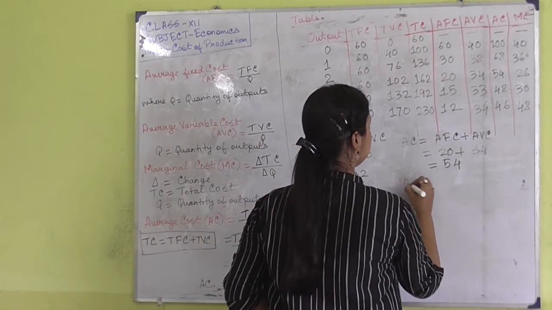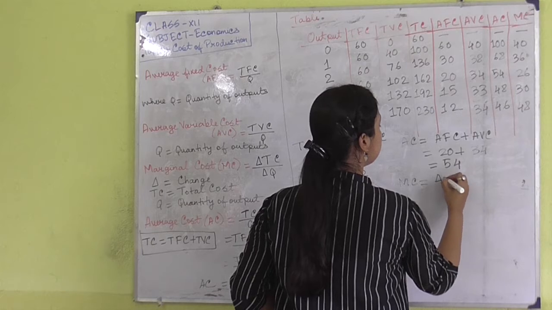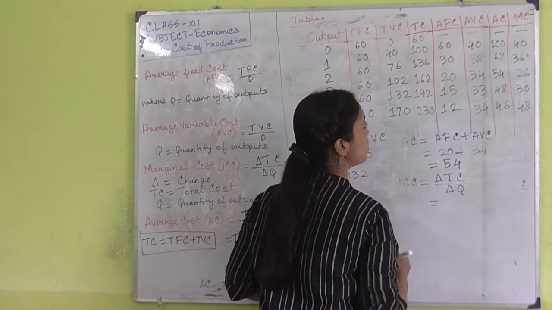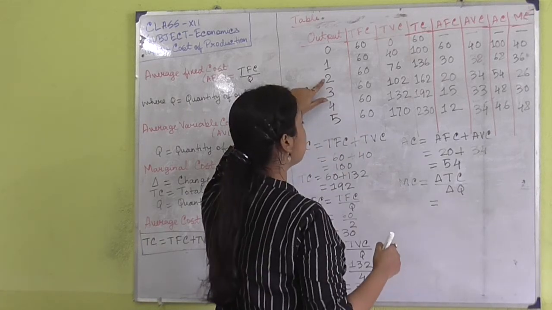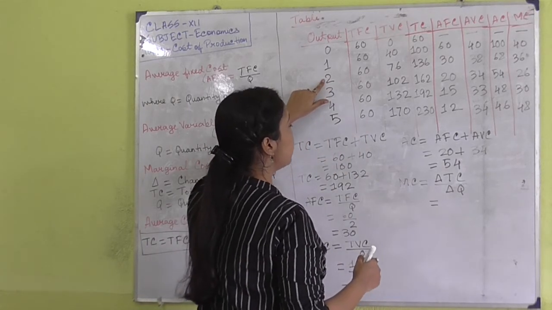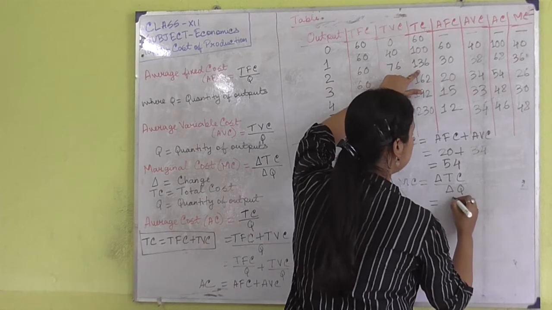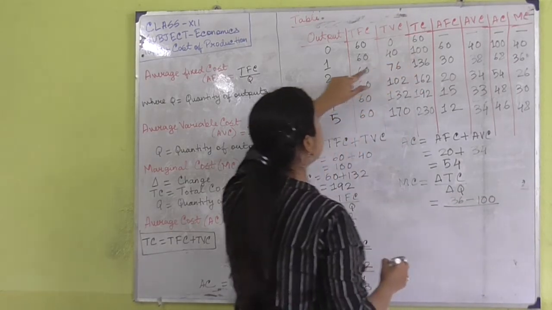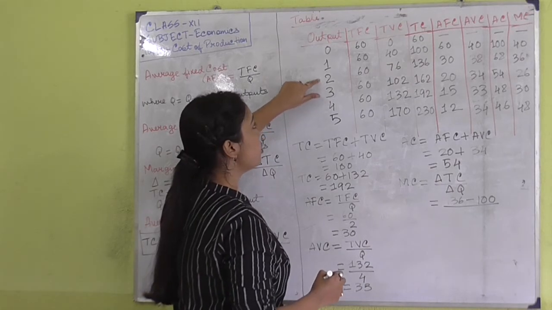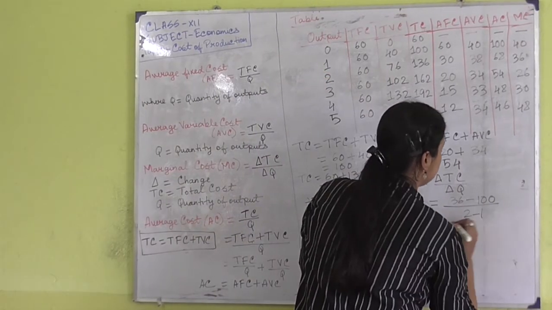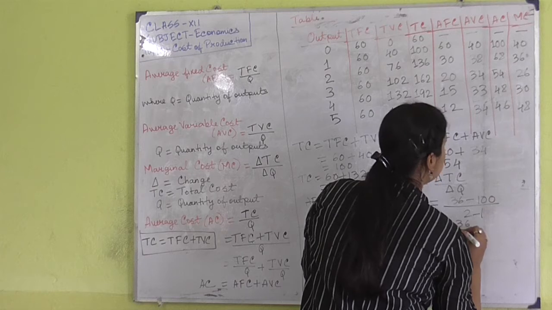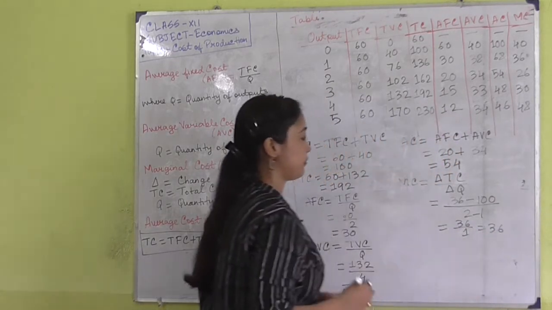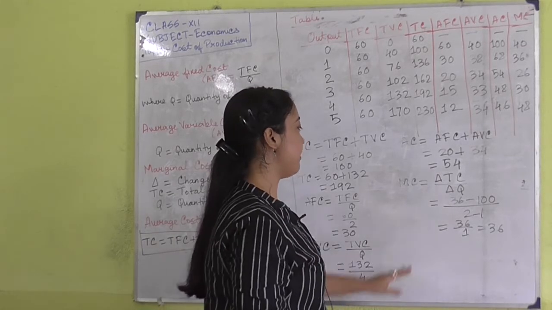Next is marginal cost. The marginal cost refers to the change in total cost divided by change in quantity of output. Now when the level of output is 2, what is the change in total cost? The change in total cost is 136 minus 100. And what is the change in level of output? The change in level of output is 2 minus 1. So 36 divided by 1, we are getting 36. In this way you have to derive the marginal cost.